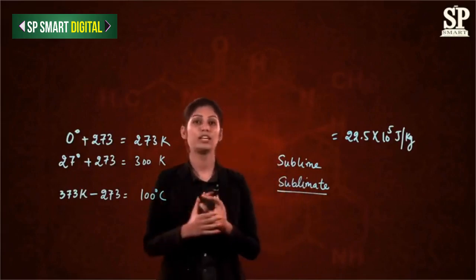Now let's look at the effect of pressure. Till now we have discussed how temperature is changing the states of matter. Now we will discuss how pressure changes the states of matter. We know that gases are highly compressible because of the small interparticle distance between them. So when a gas is compressed, that distance decreases. And if we simultaneously decrease the temperature, the gas gets converted into liquid. This process is called liquefaction. Do not confuse this process with condensation because there is no pressure involved there.